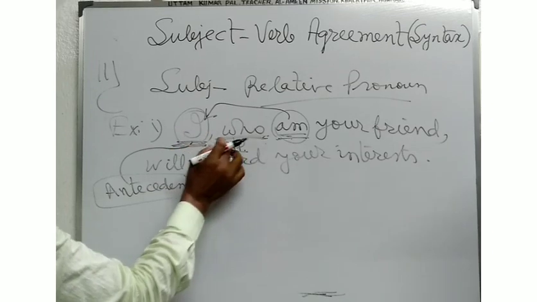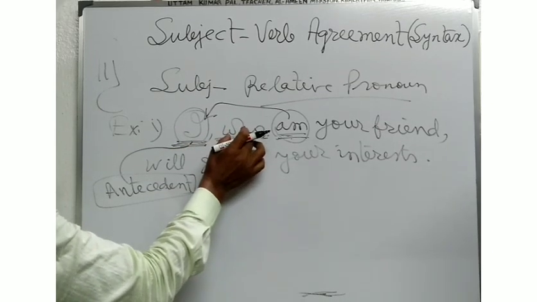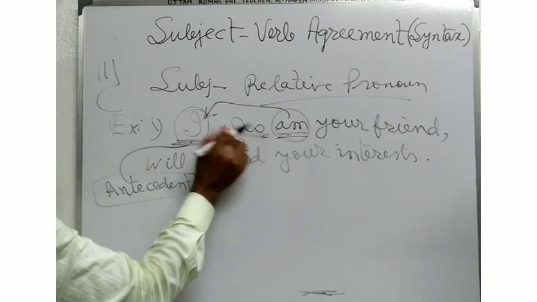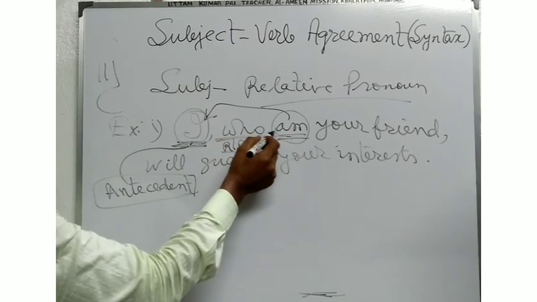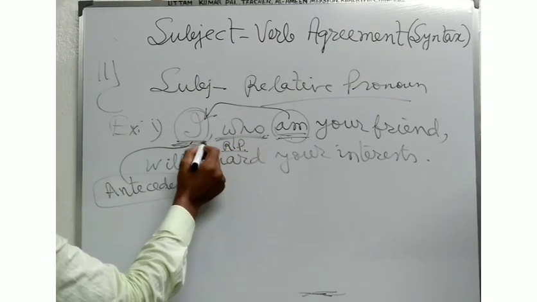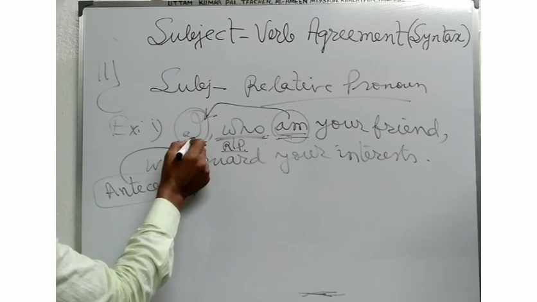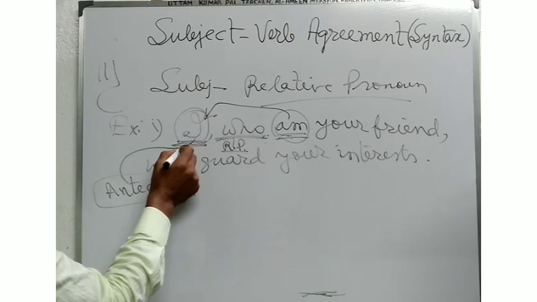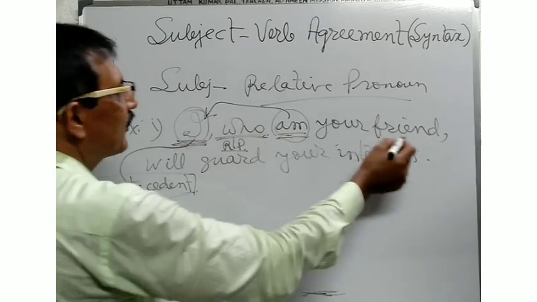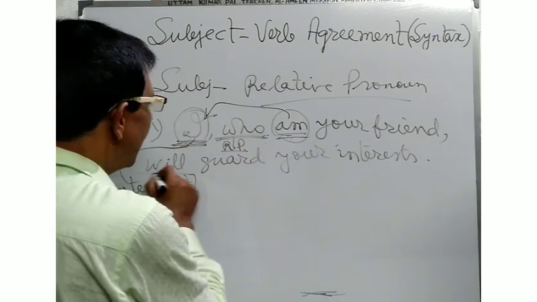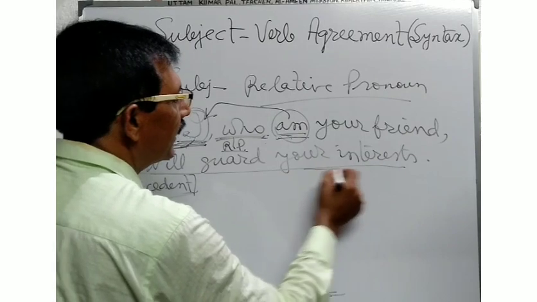Whenever you will see, when the subject is a relative pronoun, then the verb will be used according to the person and number of the subject, that is the antecedent. Here I is the antecedent. I, who am your friend, will guard your interest.